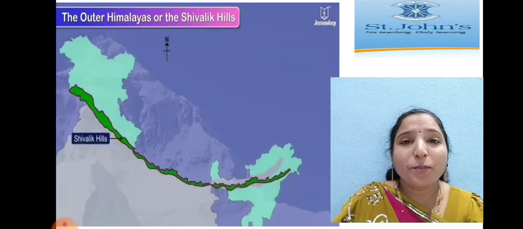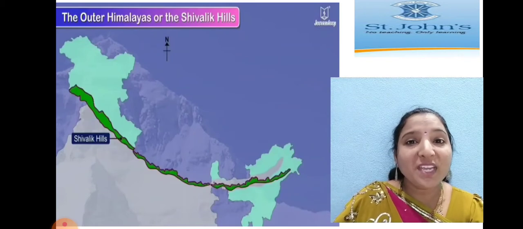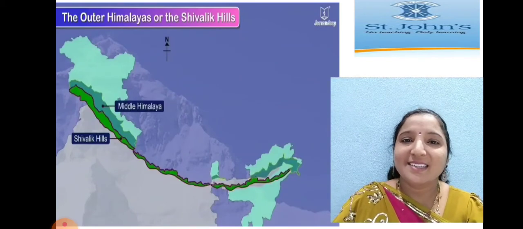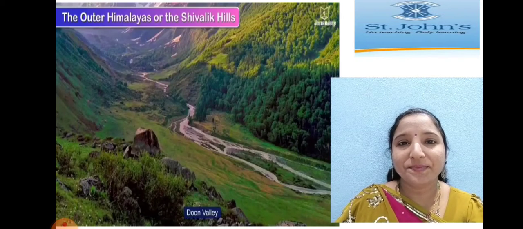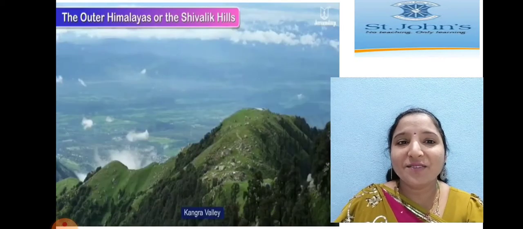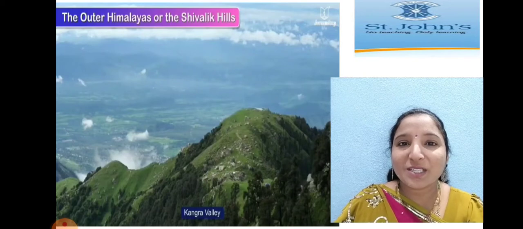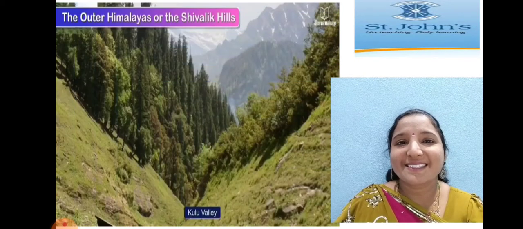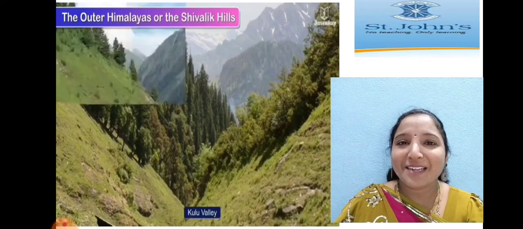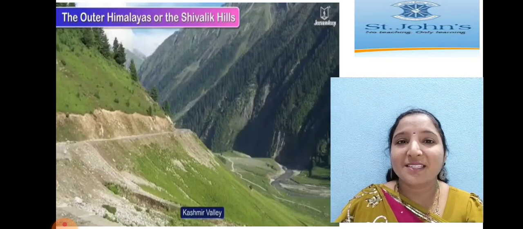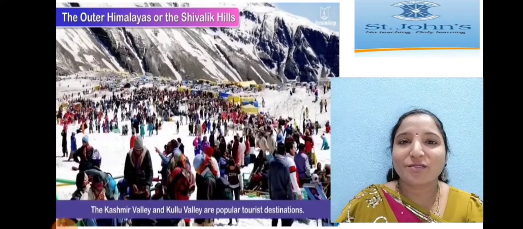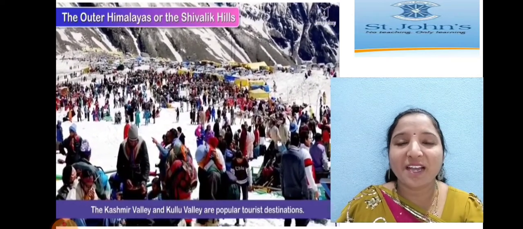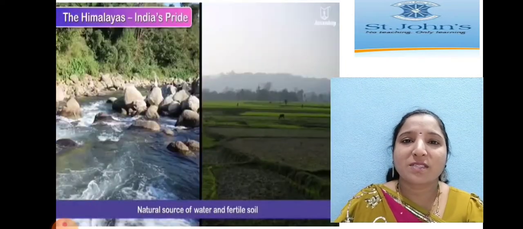And we can see beautiful valleys between the middle Himalayas and the outer Himalayan range, like Doon Valley, Kangra Valley, Kullu Valley, and Kashmir Valley. Yes, this is Kullu Valley, children. These are the beautiful valleys. Where do we find them? Near the Himalayan range. Kullu Valley and Kashmir Valley are very famous, children.